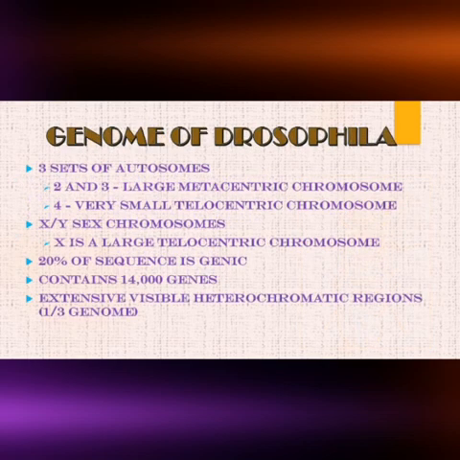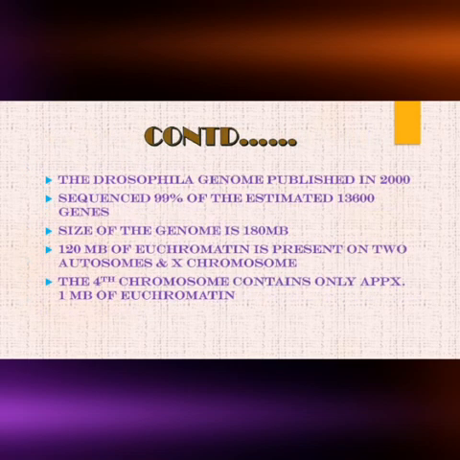Last part is genome. Normally Drosophila has 3 sets of autosomes and 1 pair of sex chromosomes, and of them 20% sequence is genic, which contains more or less 14,000 genes, with an extensively visible heterochromatic region. The Drosophila genome sequence was published on 24th of March 2000.